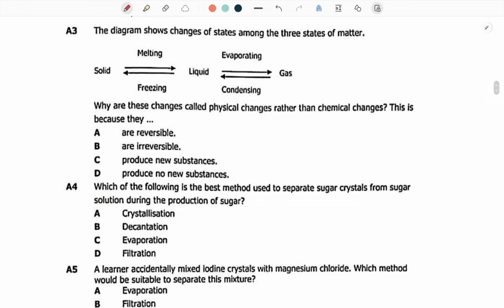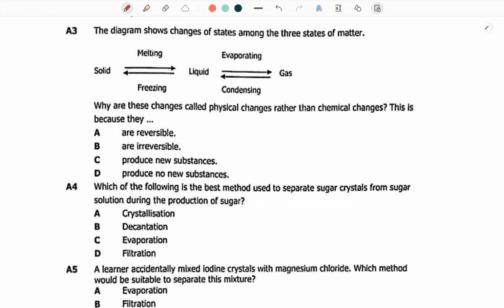Question 3. The diagram shows the changes of states among the 3 states of matter. As you are able to see on this particular diagram, they've shown you different states of matter. Then the question is saying, why are these changes called physical changes rather than chemical changes? So a physical change is something that you cannot change. It can't be changed in any way. It remains the same way it is. A chemical change is something that you can easily change, or it is something that can produce new substances. That's what I mean.